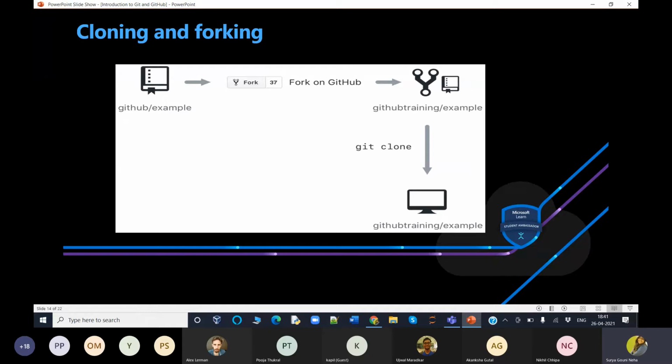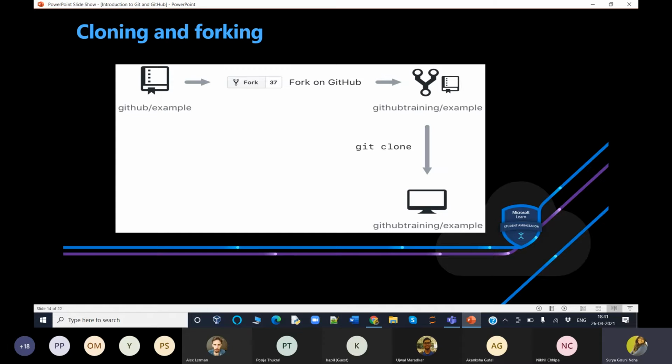Once you fork the repository into your GitHub account, you can clone it to your local machine. Forking allows you to freely make changes to a project without affecting the original upstream repository. To contribute changes back to an upstream repository, you can create a pull request from your forked repository. You can also run a git command to ensure that your local copy stays synced with your upstream repository.